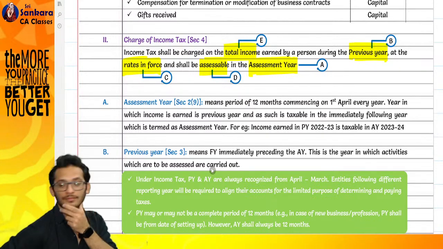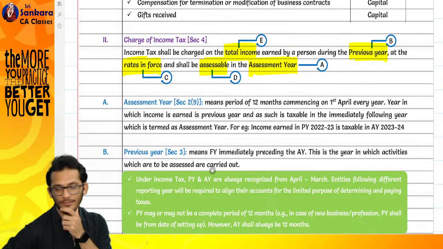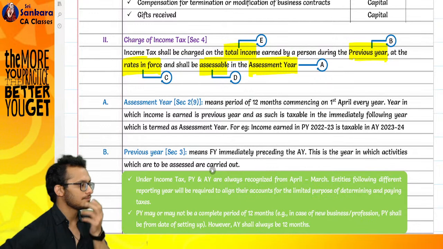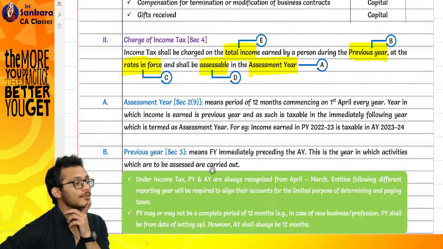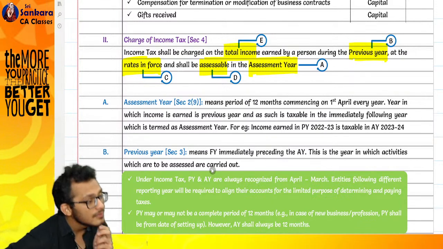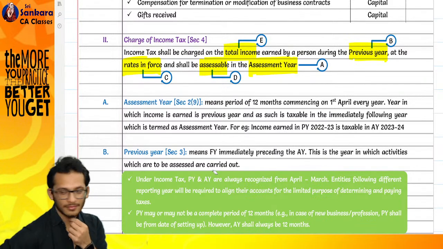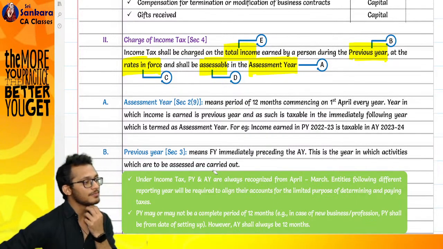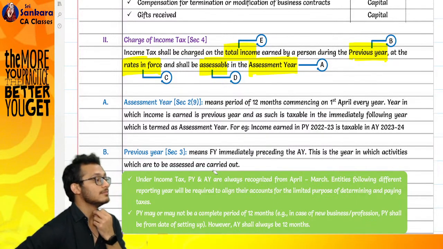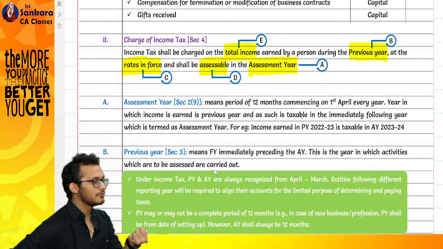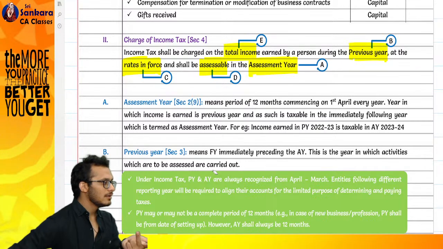You've already learned this definition. Contract Act. Where have we learned this? Person includes. Organization, sir. What is organization? Person includes company, HUF, firm, then LLP.